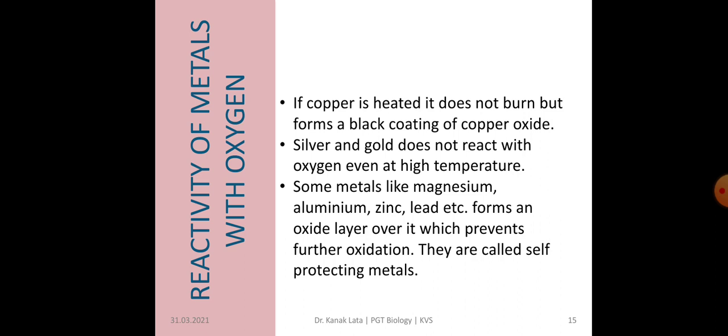This is a protective property of metals. Whenever the oxide layer is present over aluminium, zinc and lead, these metals are protected and do not react further. So they are called self-protecting metals.